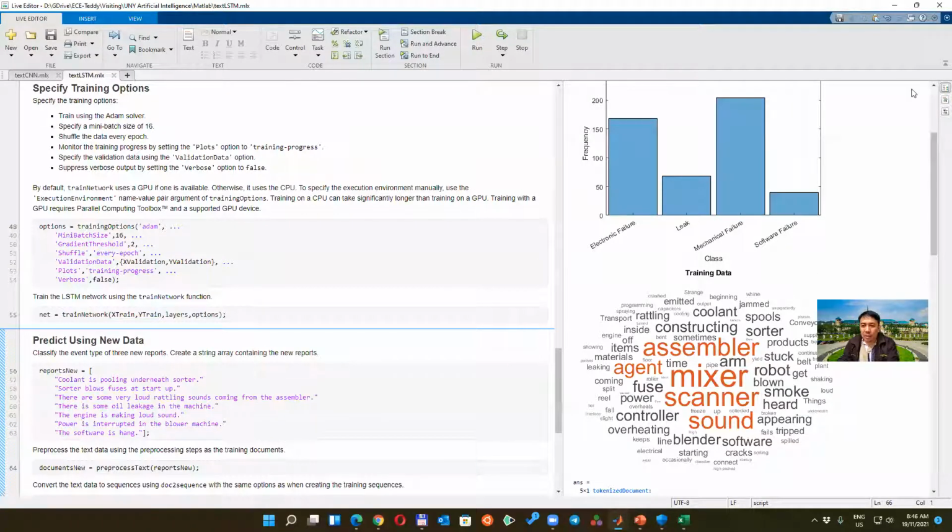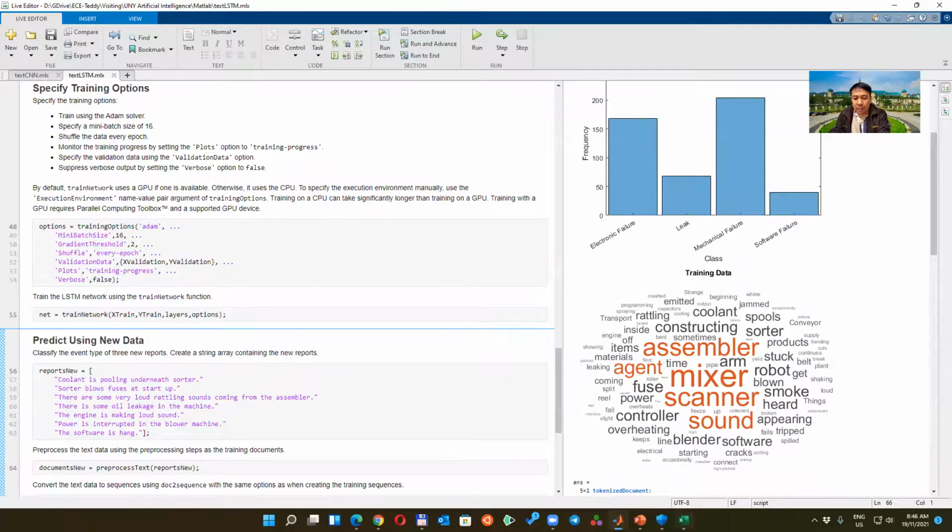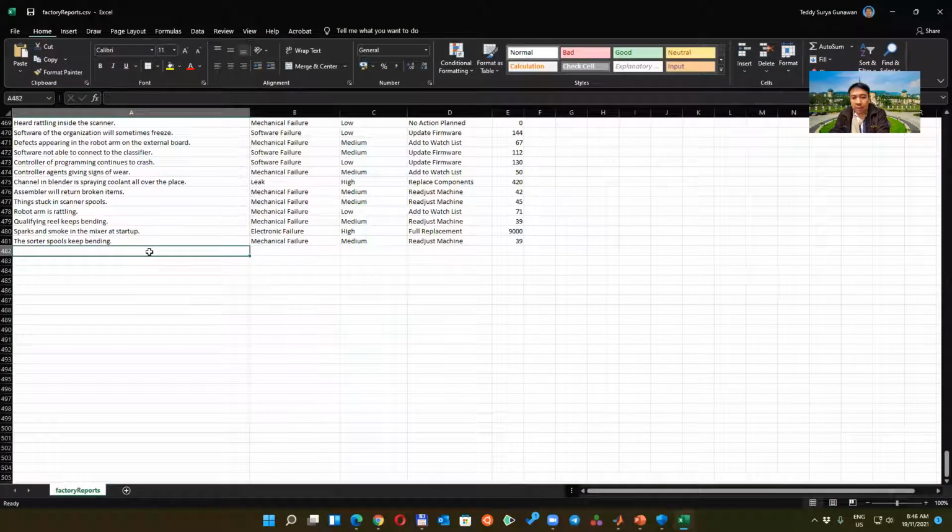So the short answer is yes, we can input again. We can re-input and then do retraining, so that it will be correct next time.